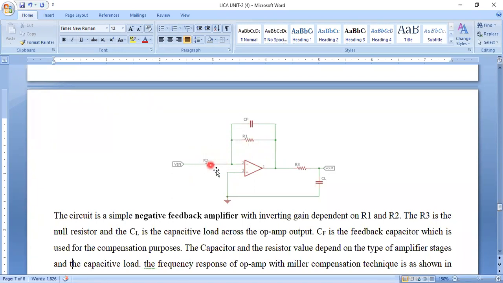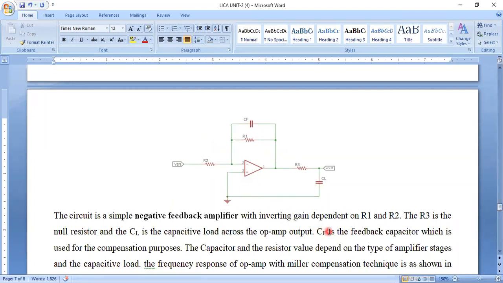Okay, the gain value is always depending upon feedback resistance R1 with respect to internal input resistance R2. As we said, the circuit is a simple negative feedback amplifier. We are connecting a feedback to the negative terminal. See here, negative terminal. The gain value is inverting gain, and the gain value is depending upon R1 and R2.